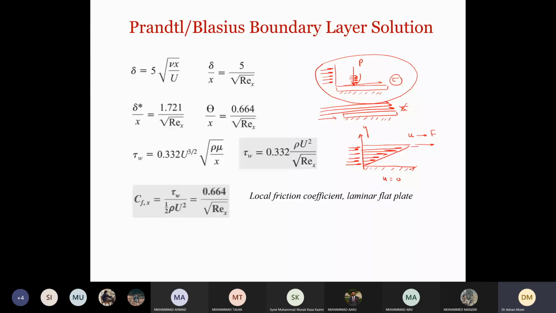Since this distance delta y is very small, the profile will change linearly. In that case, we define tau, shear stress, as the viscosity times the change in velocity delta u over delta y. This is called Newton's law of viscosity.